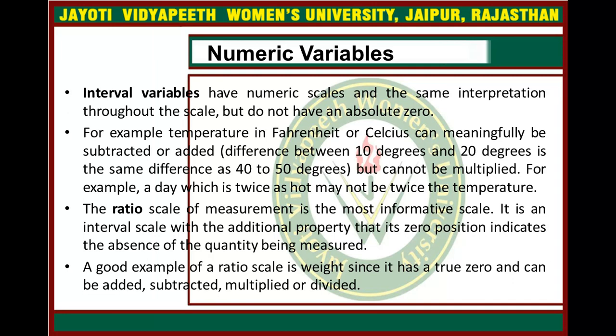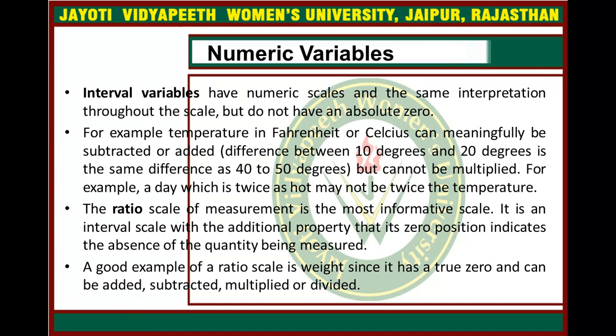So the ratio scale of measurement is the most informative scale. It is an interval scale with the additional property that its zero position indicates the absence of the quality being measured, right?